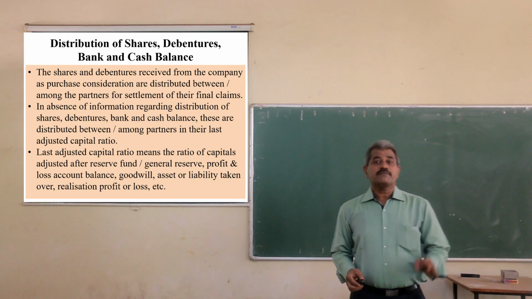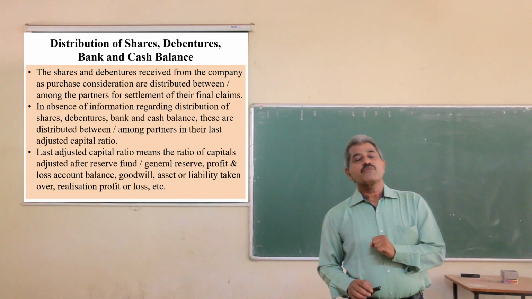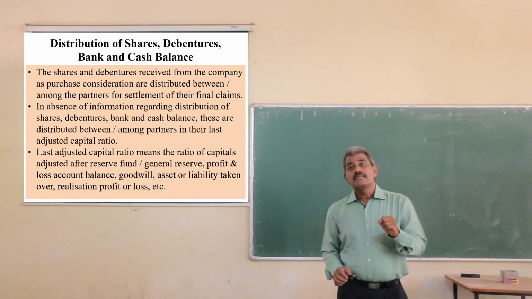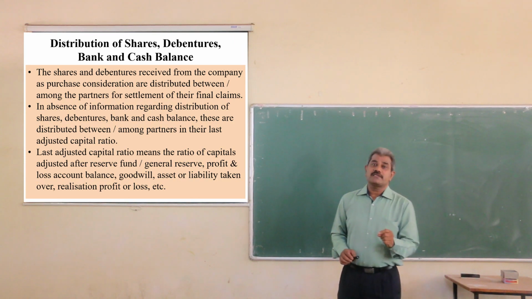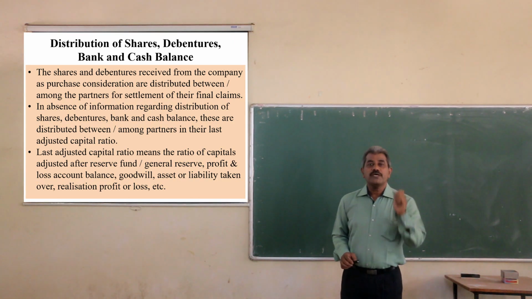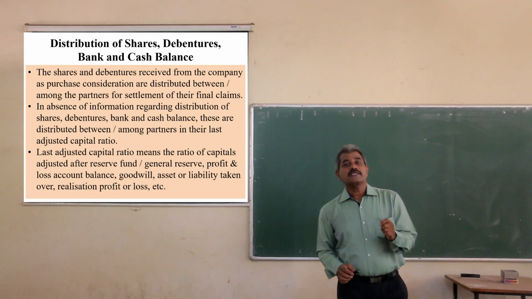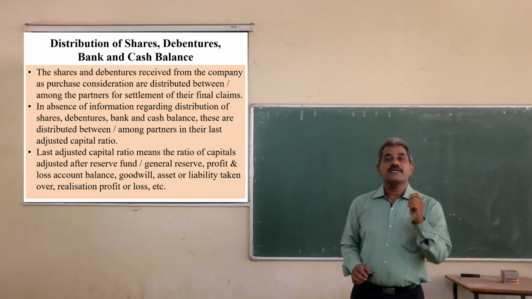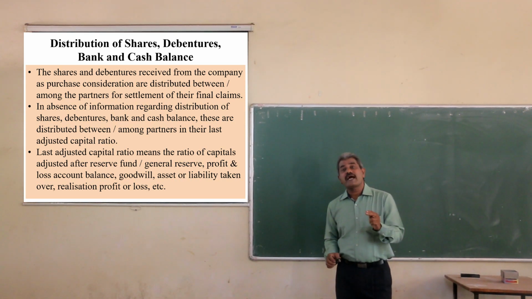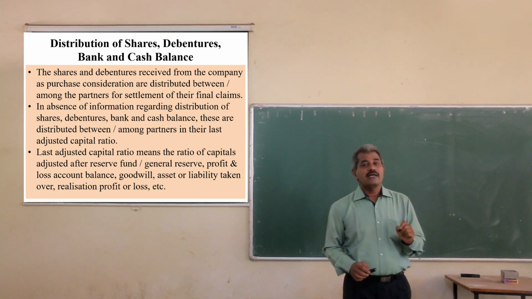The next point, which is most important, is how to distribute the shares and debentures to the partners. In which proportion, in which ratio, are the shares and debentures to be distributed between the partners? How to settle their final claims? This is the most important question.